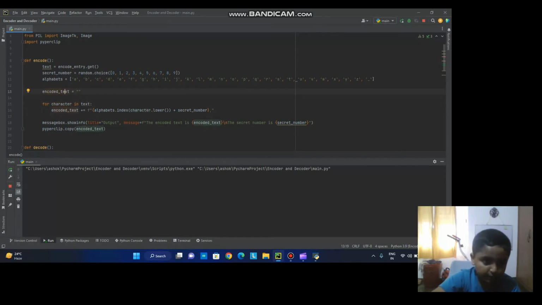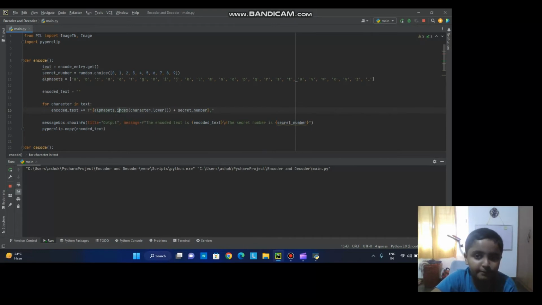plus equals. I needed to use an f string, or else if I just made it plus equals, it would just show me an error. You can't concatenate strings and integers. So I used an f string. You can also use the format function, which you'll just type like dot format over here. That's different, but I find using f strings more convenient.